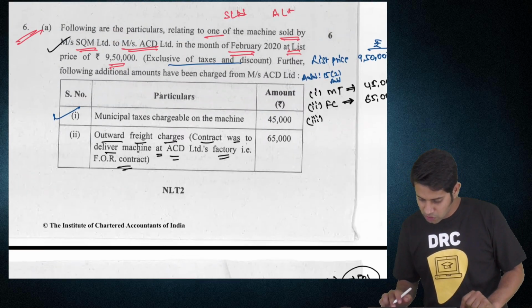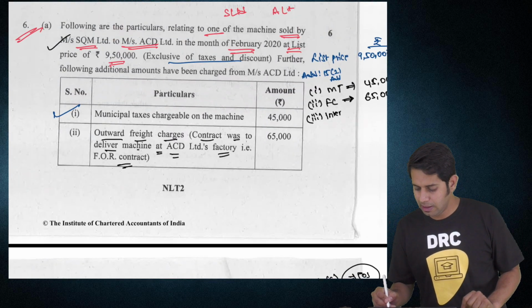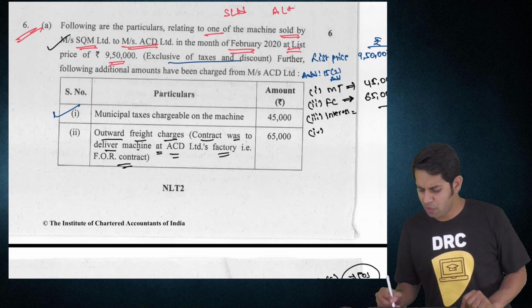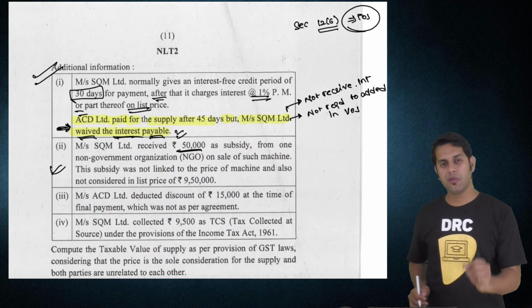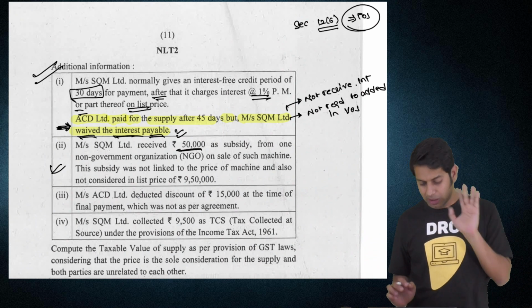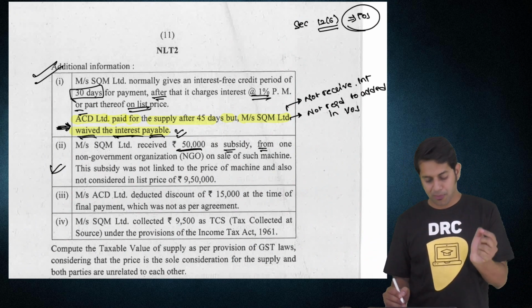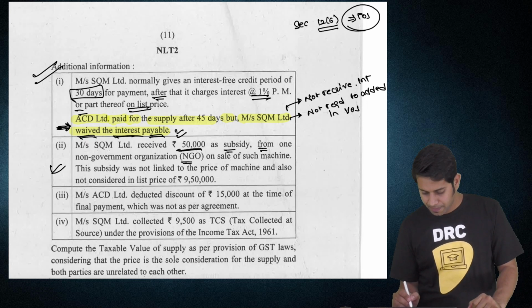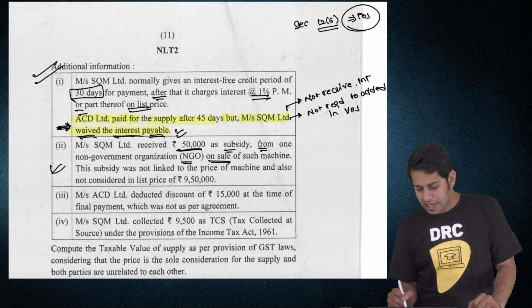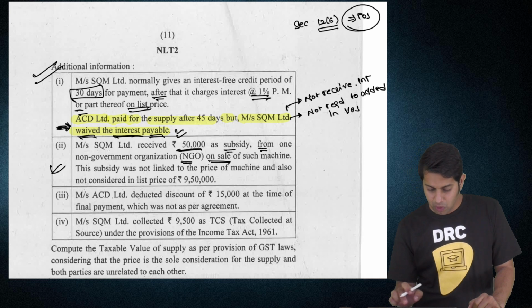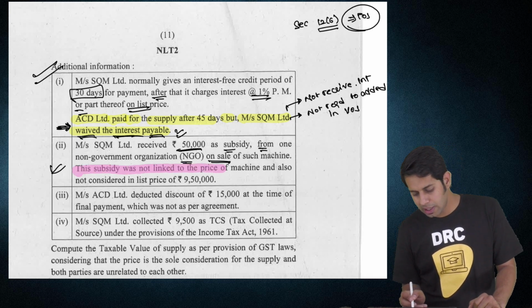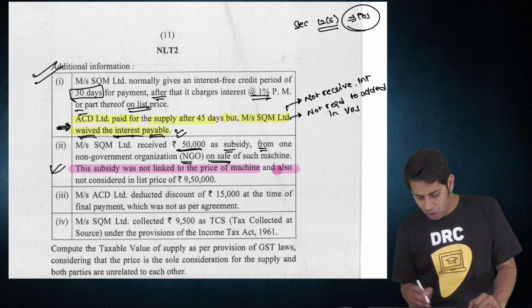Then S Limited received 50,000 as a subsidy. So I'll write that point also. Point number 3, interest, dash. Point number 4: S Limited received 50,000 as a subsidy from one non-government organization on sale of such machine. This subsidy was not linked to the price of machine and also was not considered in the list price.